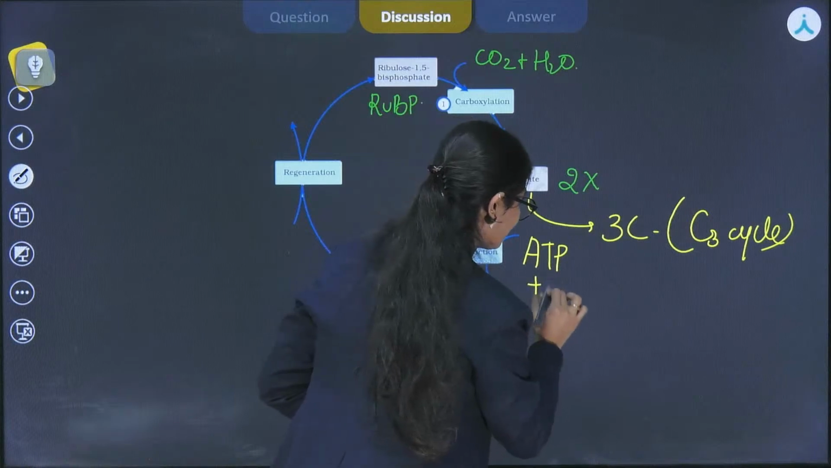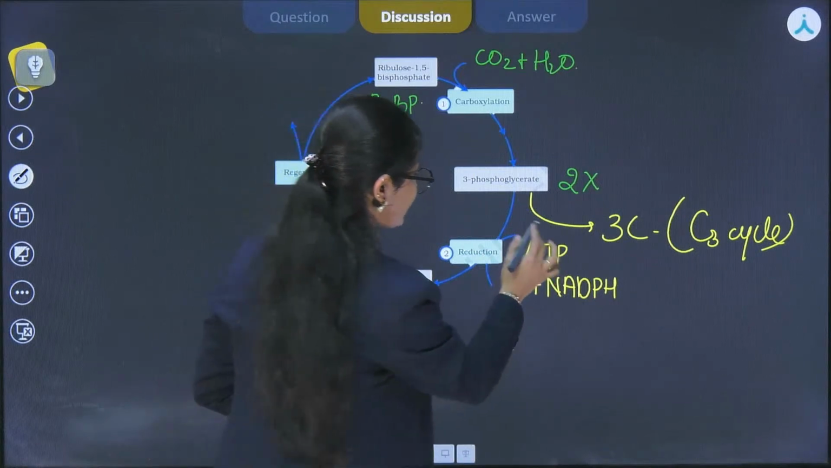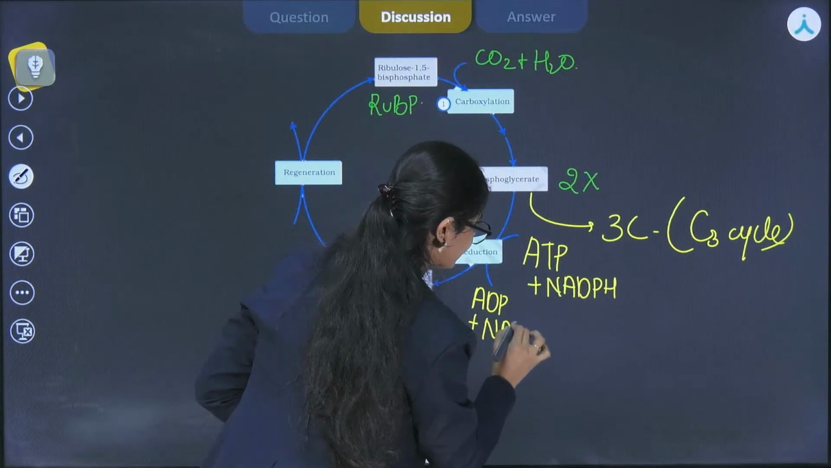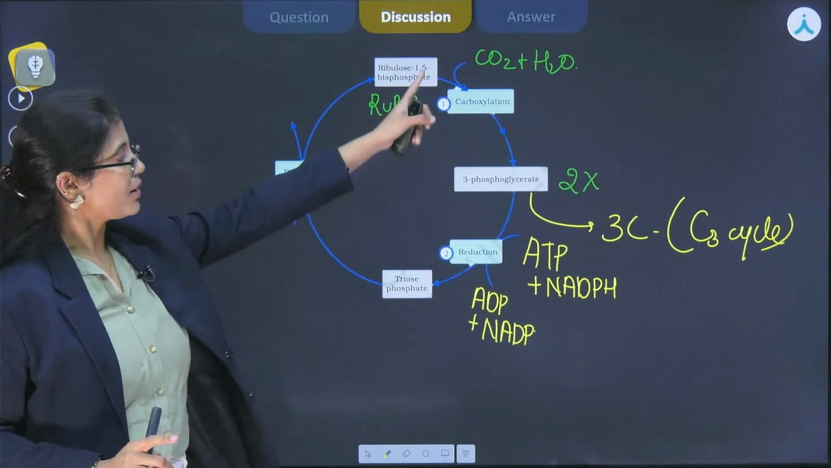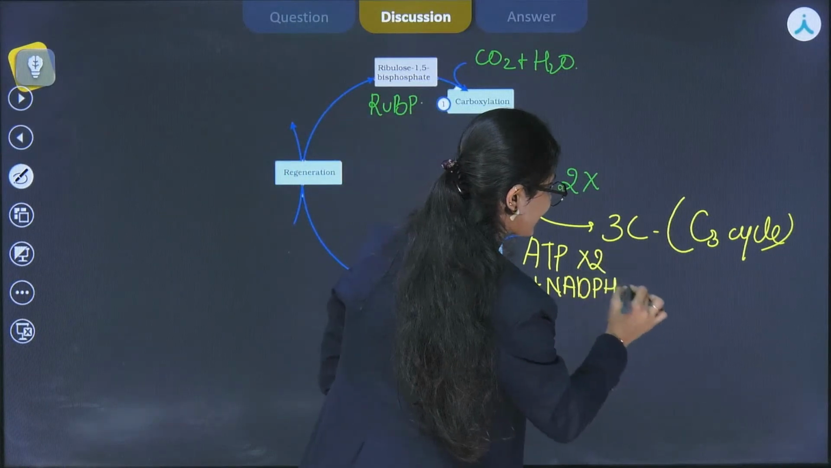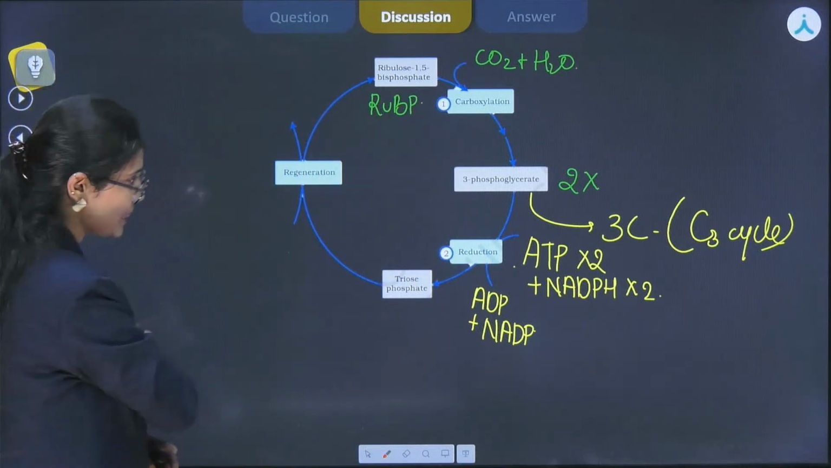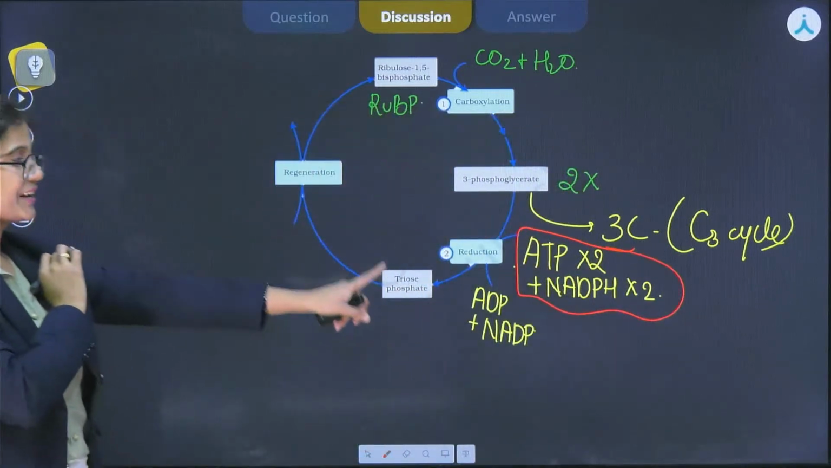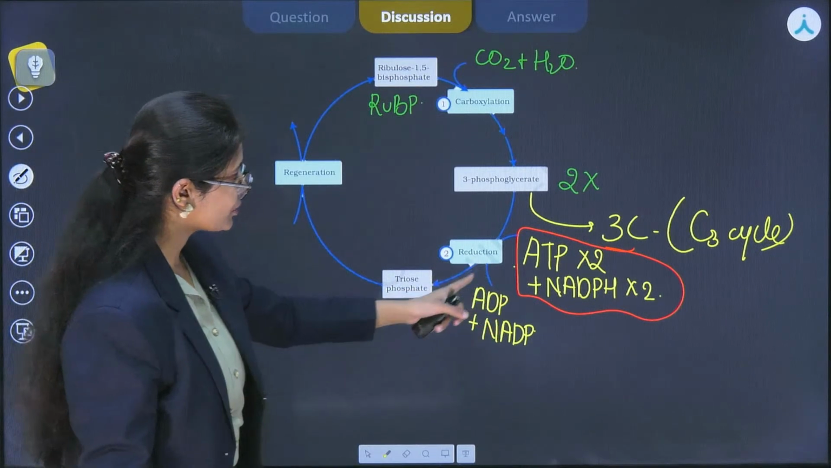Along with that, NADPH will also be required, right? So ATP is utilized and gets converted into ADP and NADP, right? For the reduction step, for each molecule of carbon dioxide, 2 molecules each of ATP and NADPH are required. Please remember this value as well because it is very important. अभी आगे पता चलेगा कि क्यों. ठीक है, तो यहाँ पे 2 molecules of ATP and 2 molecules of NADPH are required in the reduction step.